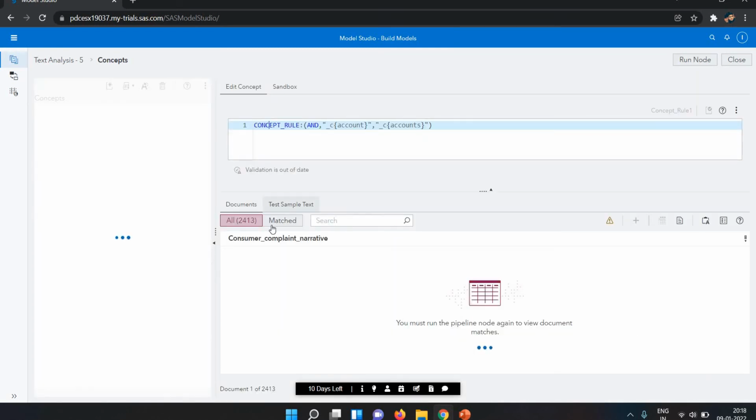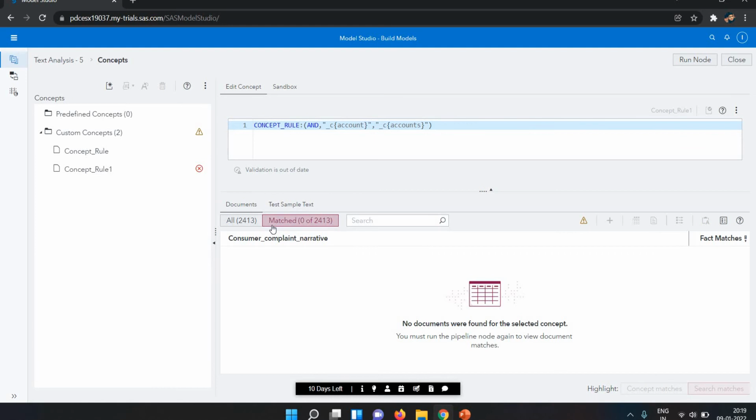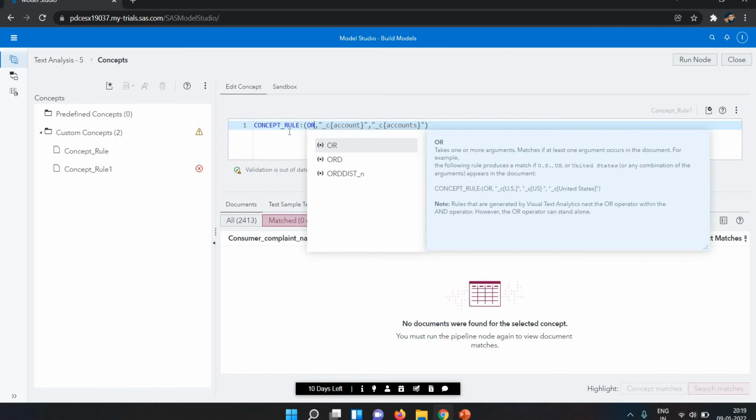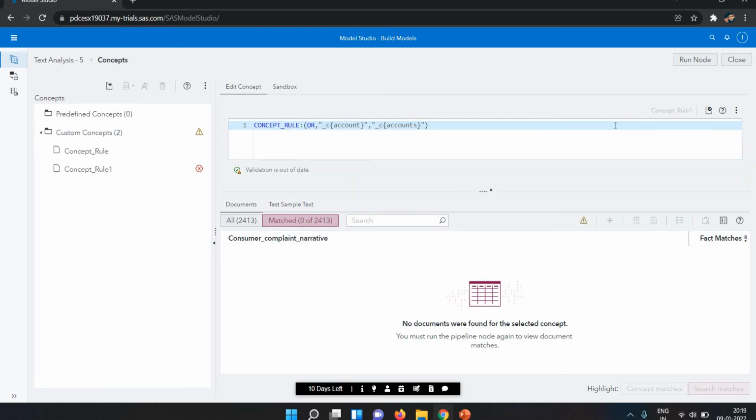Now let's click on the match one. If accounts and account are both available, I think it's not available, because account and accounts maybe can't be available in both. It also gave the error here, but the code is valid. It shows invalid code because we wrote and, because both are not available. If we write or, then it will show the result.